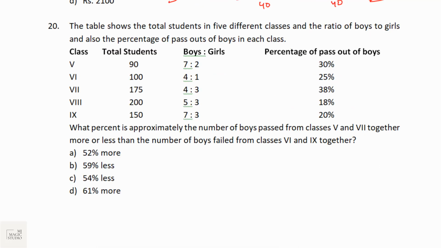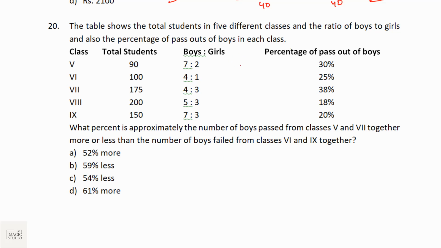The last one, question number 20, would always be from data interpretation. It may be a table or a pie chart or bar diagram or line diagram, something of this kind, from where you need to find whatever the question asks. We need to practice data interpretation, and this is from it. Let's give it a try.